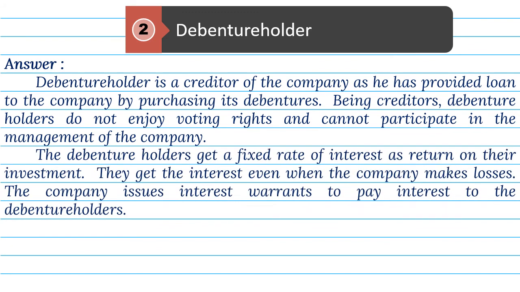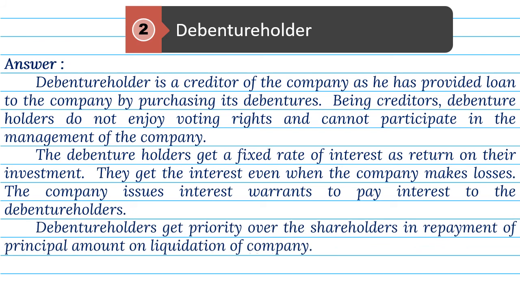The debenture holders get a fixed rate of interest as return on their investment. They get the interest even when the company makes losses. The company issues interest warrants to pay interest to the debenture holders. Debenture holders get priority over the shareholders in repayment of principal amount on liquidation of company.